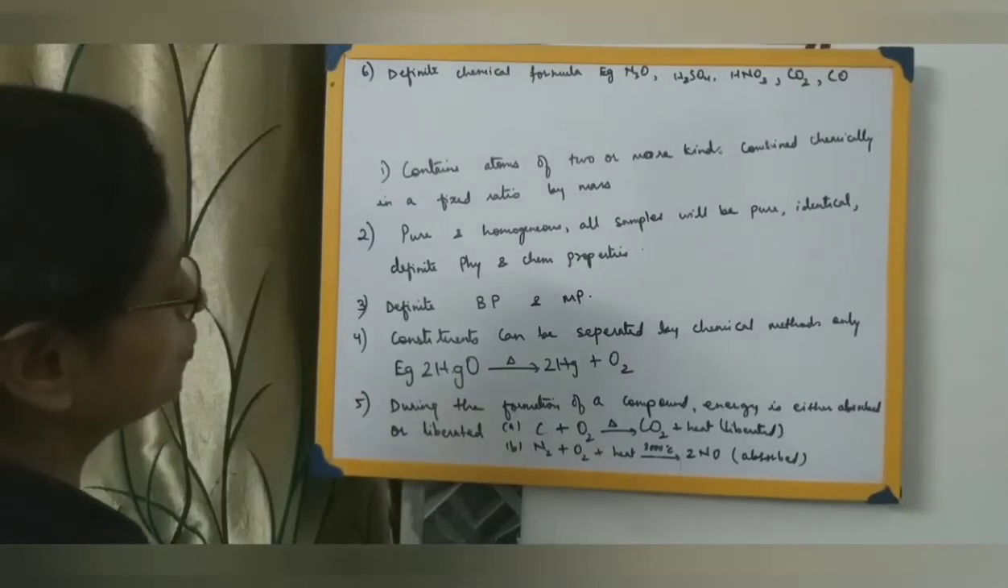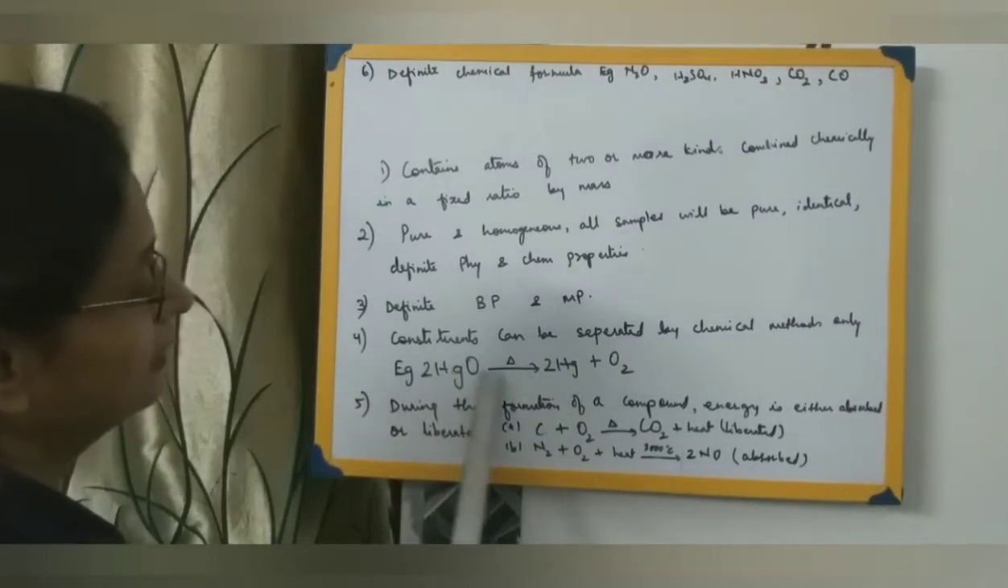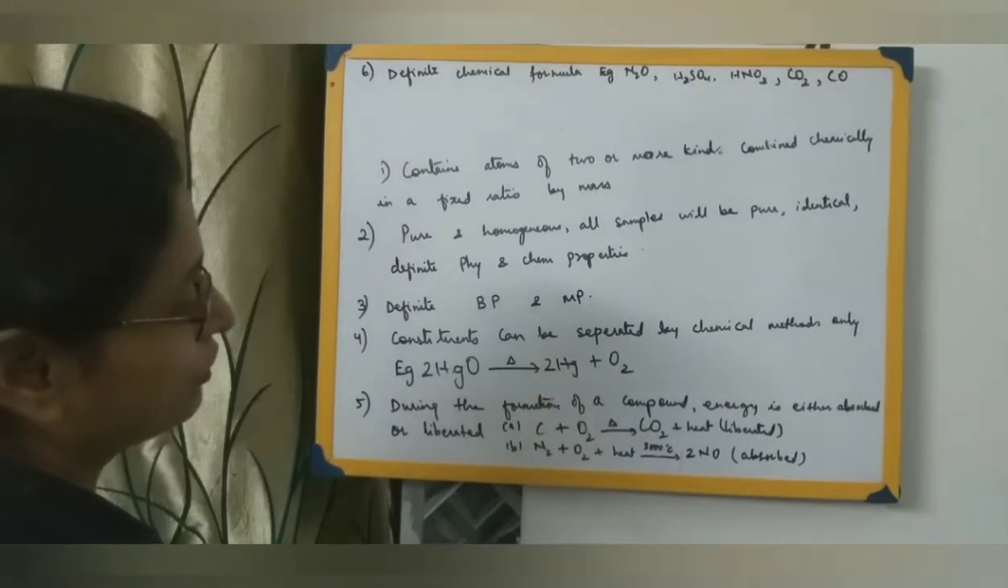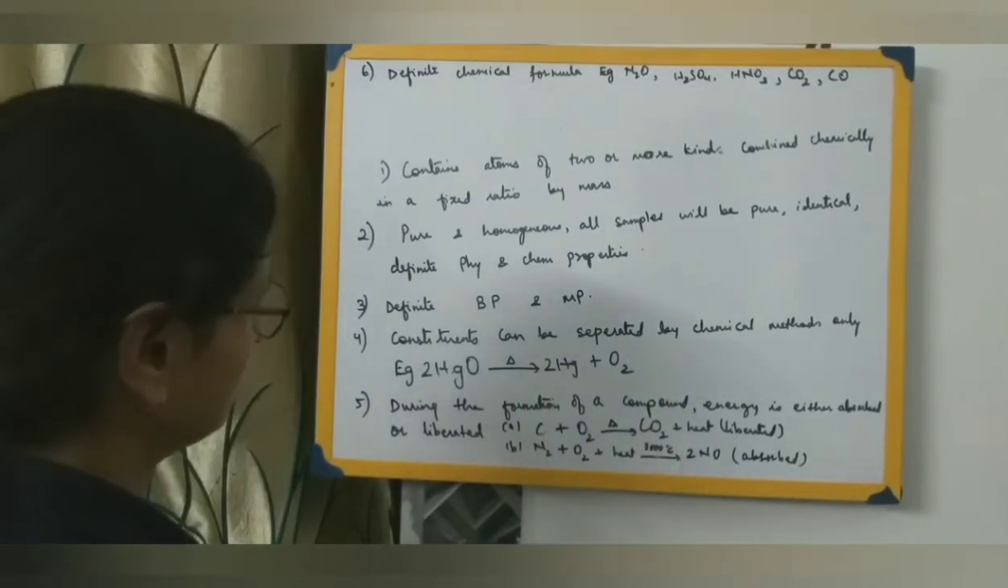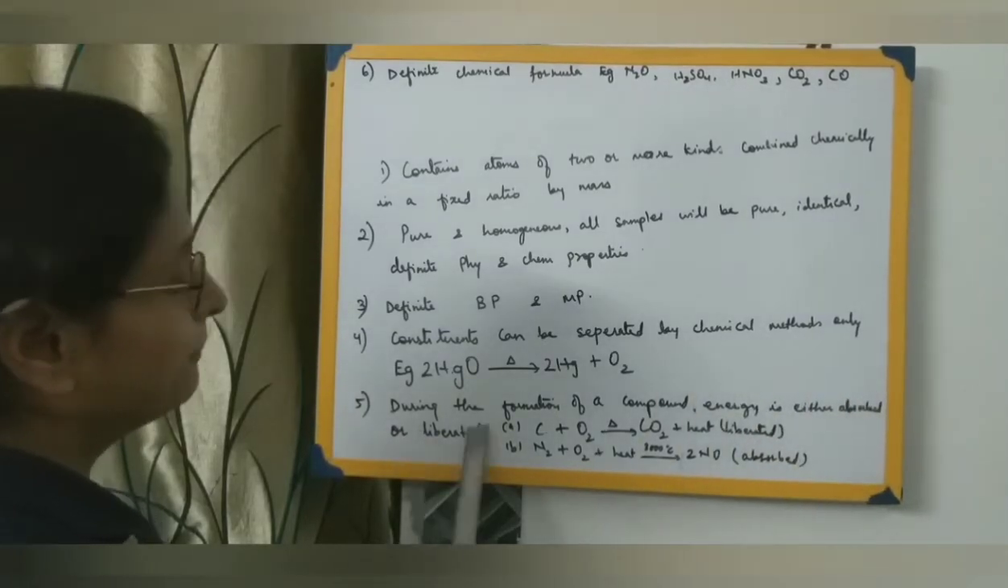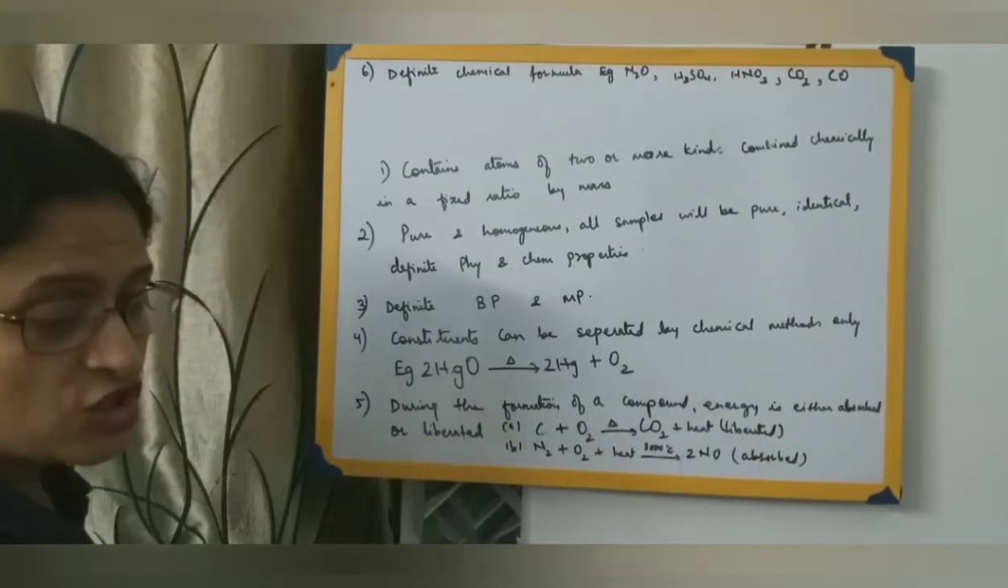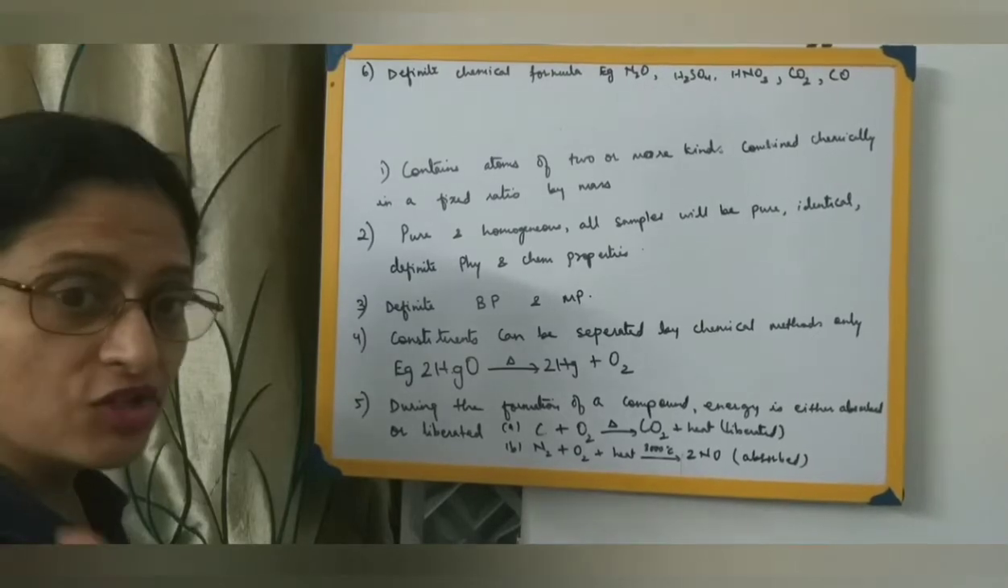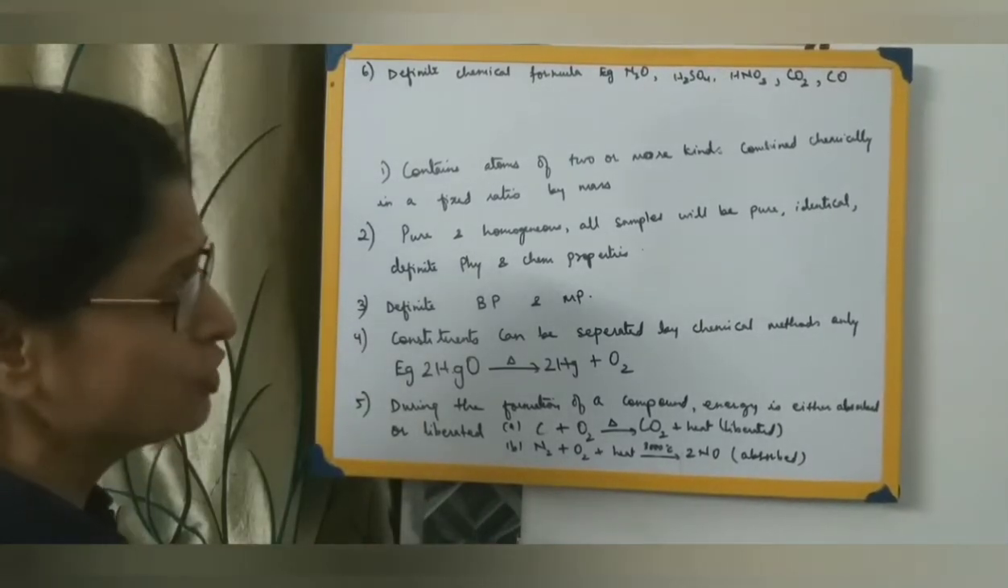Like for example, 2HgO, that is mercuric oxide over here. When we heat it, it gets separated into mercury and oxygen. So that is a chemical method. Then during the formation of a compound, energy is either absorbed or liberated. That means energy will be either taken in or given out. Given out means liberated.